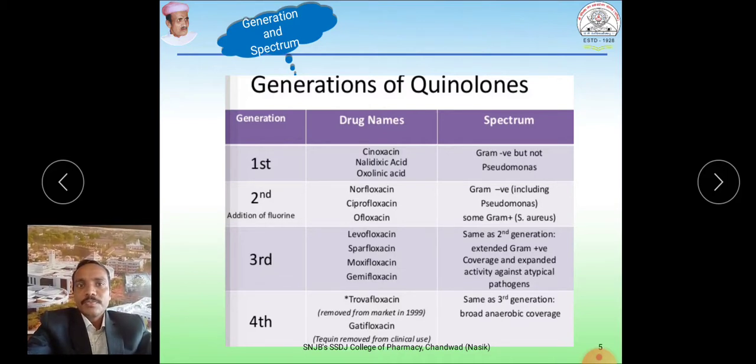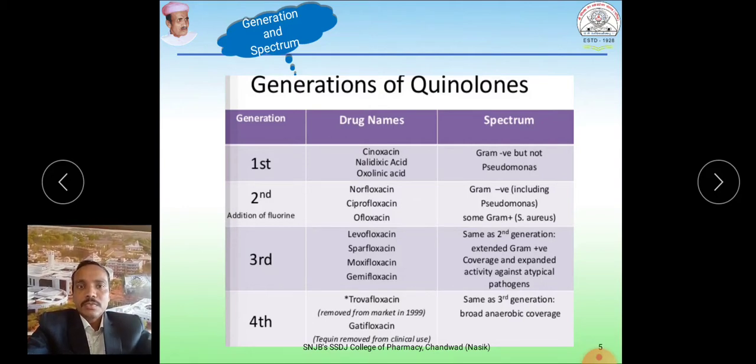Next, in the second generation there is an addition of fluorine on the quinolone ring, and because of that these drugs were named fluoroquinolones. They have activity against gram negative bacteria as well as Pseudomonas, which is not seen with first generation quinolones.